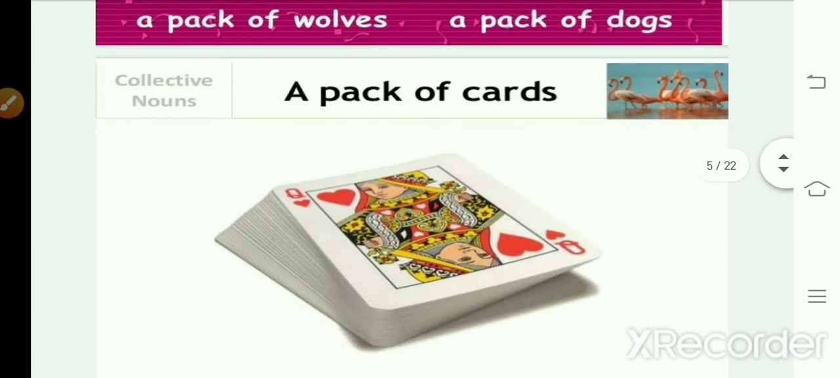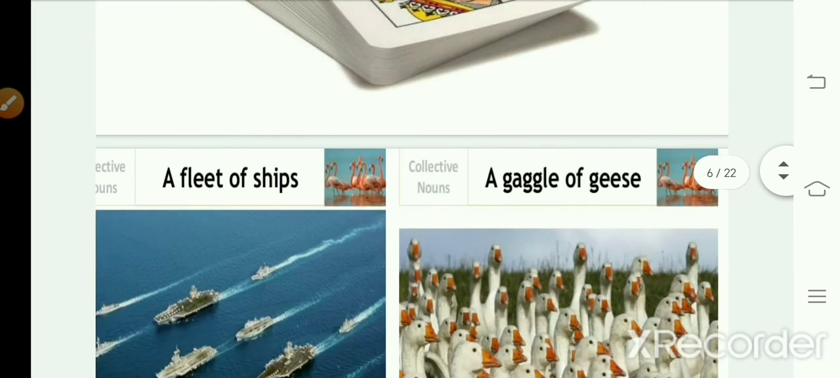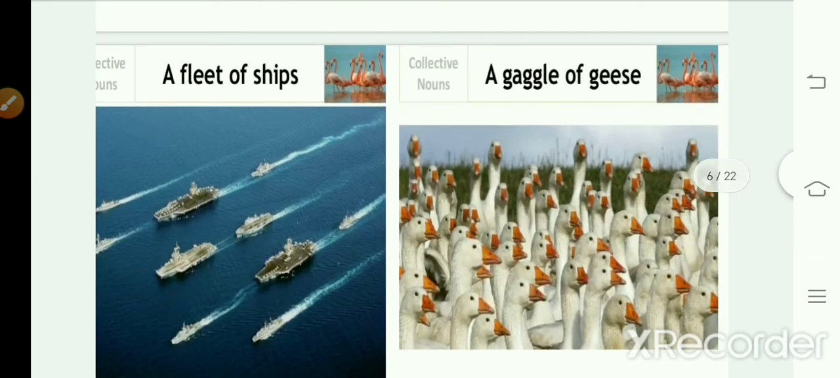For playing cards, we'll use the collective noun pack, a pack of cards. Now ships. For ships, you'll use the collective noun fleet, a fleet of ships. Okay, fleet is used mainly for a group of motor vehicles or ships traveling together, as you can see in the picture. So a fleet of ships.